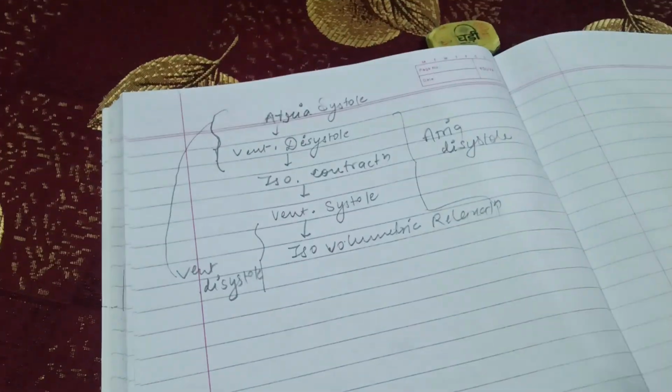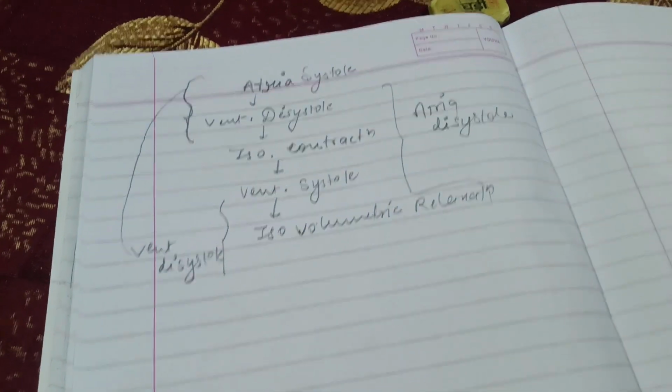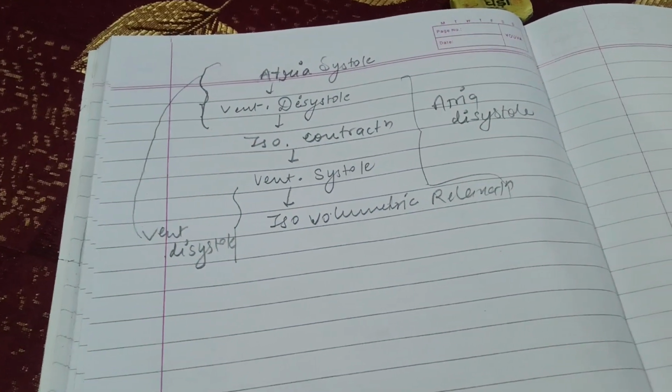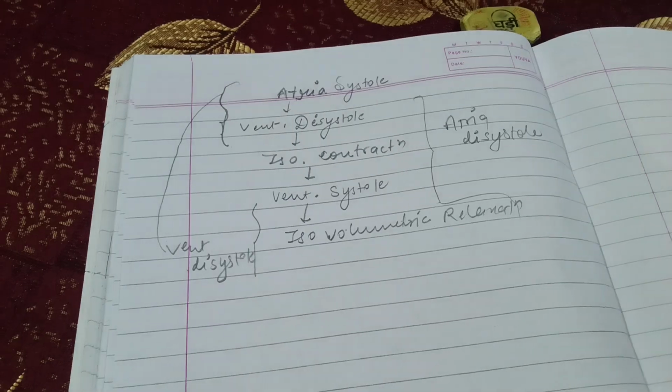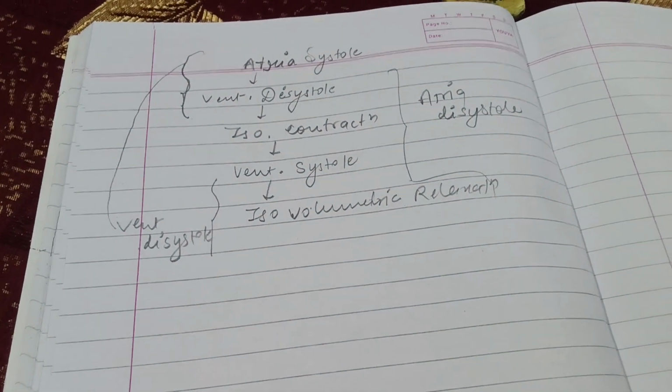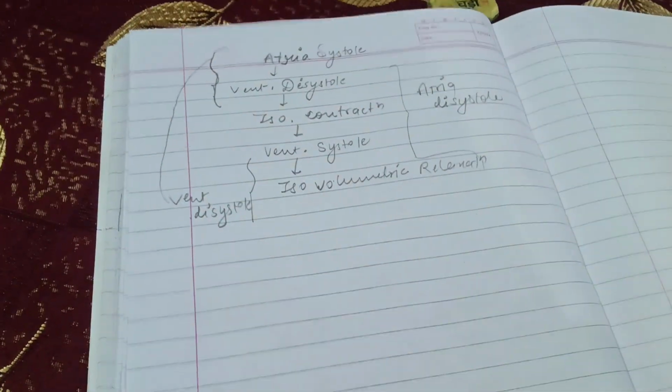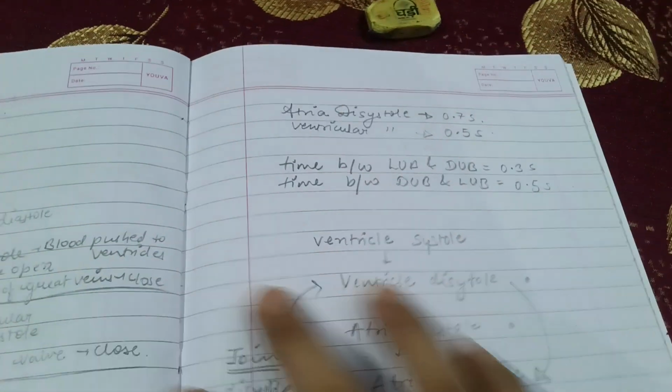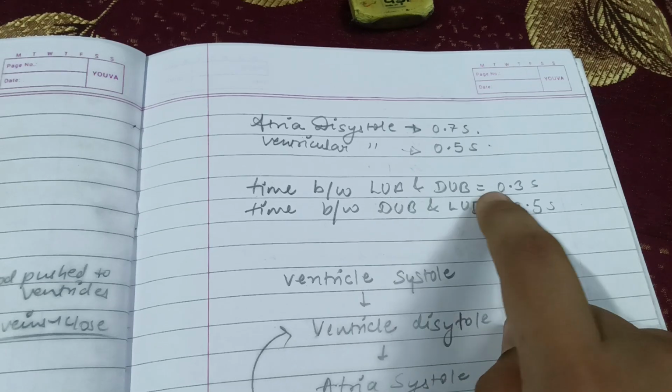This is how the whole process continues until we die. So obviously the heart will stop beating once we die. Now this is how I have explained the whole process to you. I hope you liked it. One more question is there that I would just like to go through: the time taken between lub and dub.